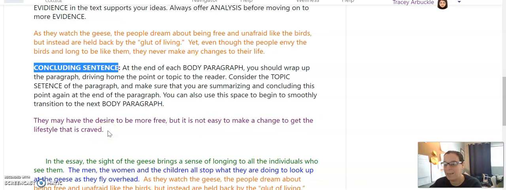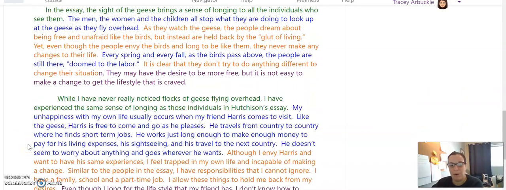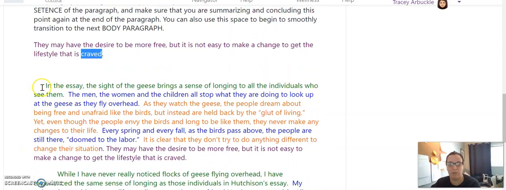All right, to crave something is to long for something. So I'm seeing synonyms of those words from the thesis and/or topic. So these are the two body paragraphs that this person has written. So let's have a look at the first one.